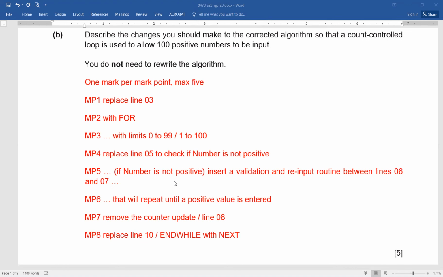And if number is not positive, then a validation is supposed to be there, the way we have learned right now, using repeat or while, just to ensure that right positive numbers are entered. If not, then a person is asked to re-enter. And the process of asking the person to re-enter will continue until he has entered a positive value for the number. And since we have used for here, there is no need to have end while, and we are going to replace end while with next.